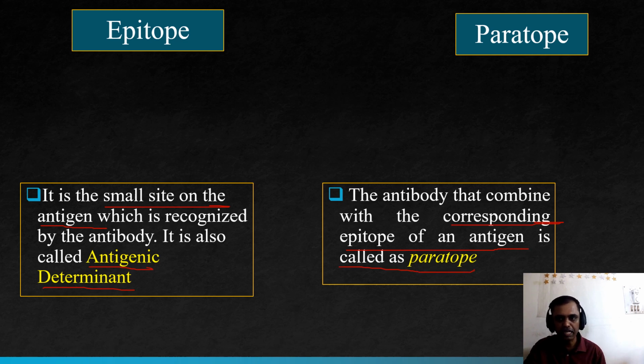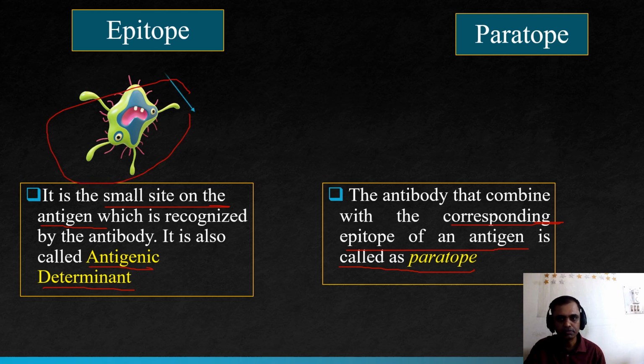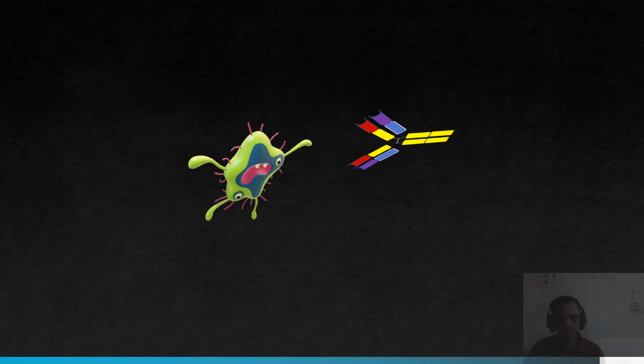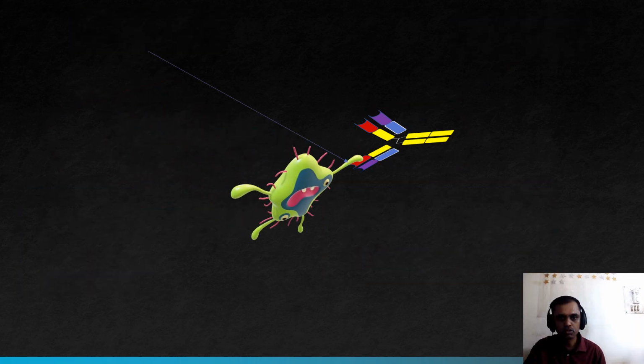Let me explain with a diagrammatic representation. Assume that this is the antibody and this is the antigen. What is the epitope and what is the paratope?